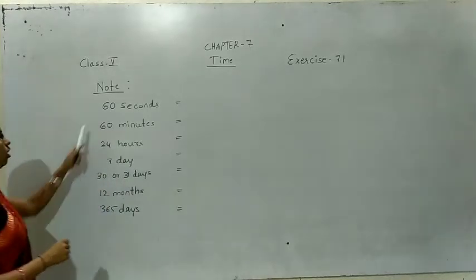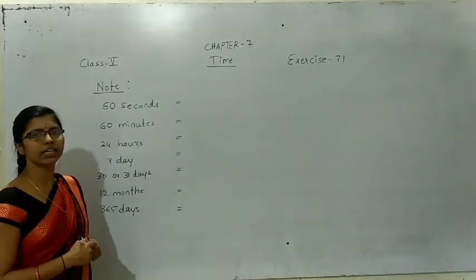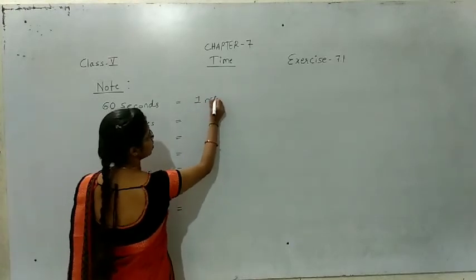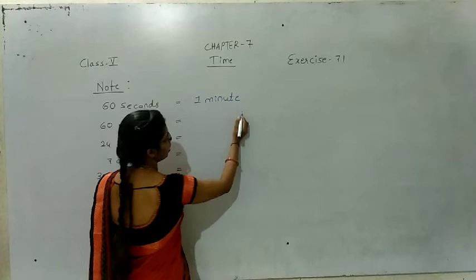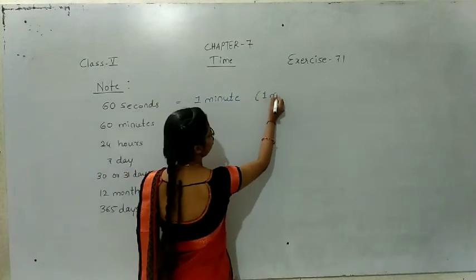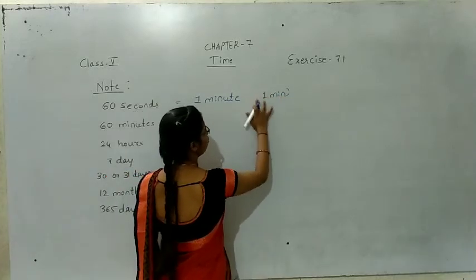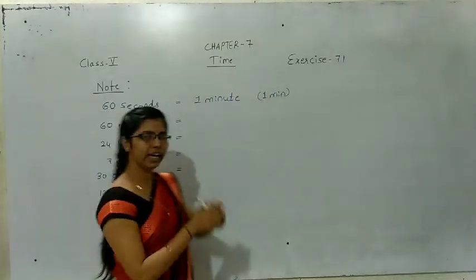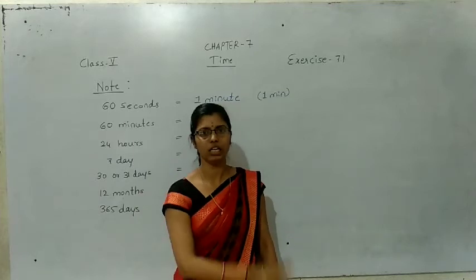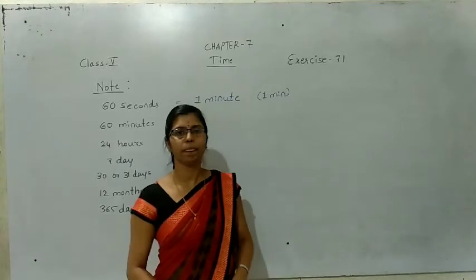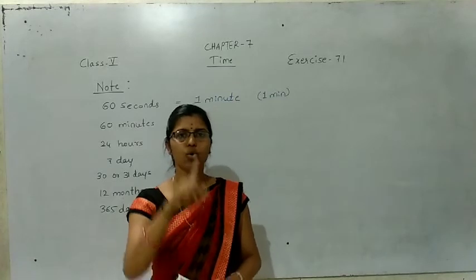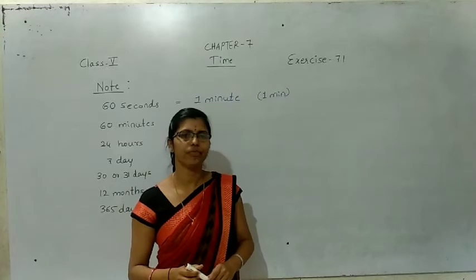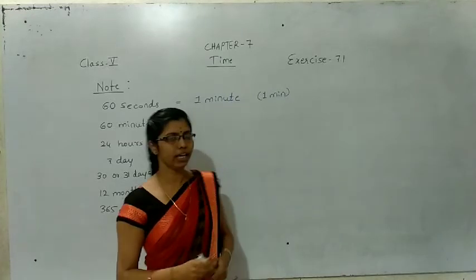Okay, listen here. 60 seconds means how many minutes? 1 minute. You should write it like this: 60 seconds, 1 minute, short form 1 min. If the second hand completes one circle, that is 1 minute. So it takes 60 seconds for the second hand to complete one circle. That is 1 minute.